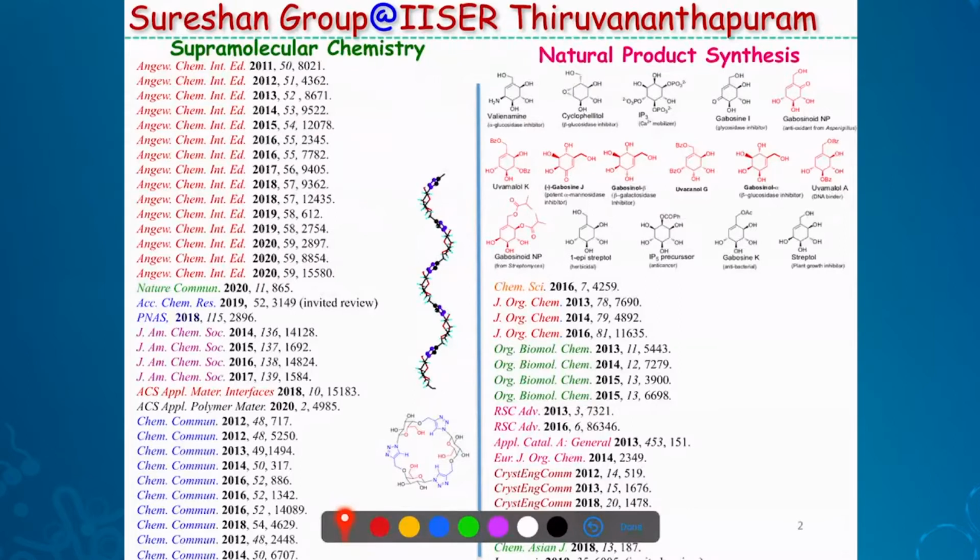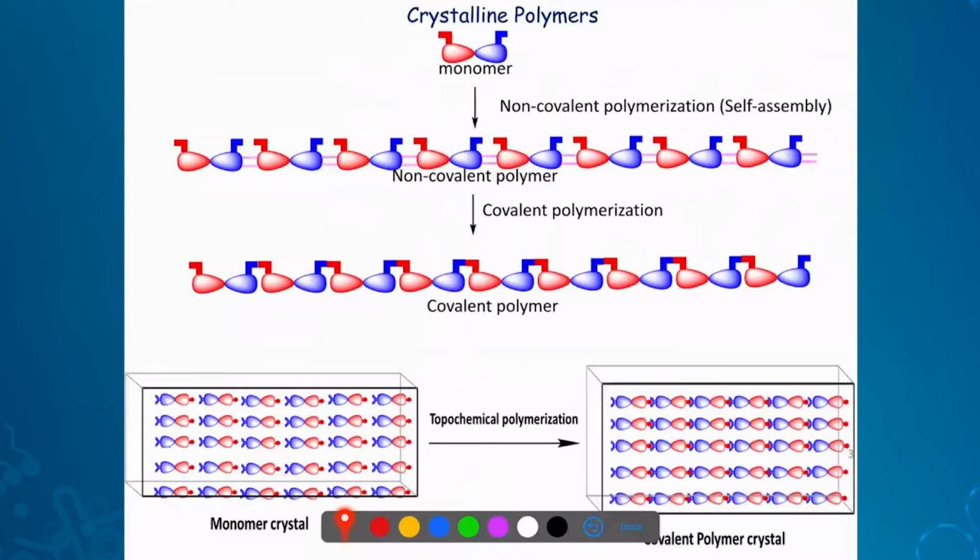There is a lot of interest in getting crystalline polymers. Usually, when you make polymers in solution, you get an amorphous material. And as you know, crystallinity offers a lot of properties to materials. So there is a lot of interest in crystalline polymers. One possibility to make crystalline polymers is by topochemical polymerization. Topochemical polymerization means the polymerization in the crystal, actually.